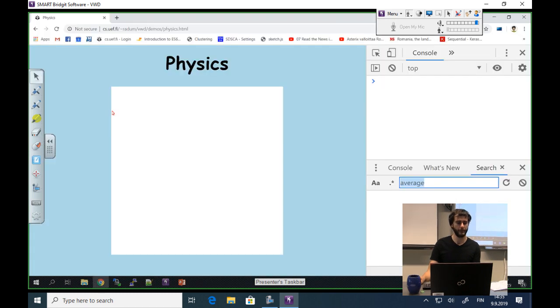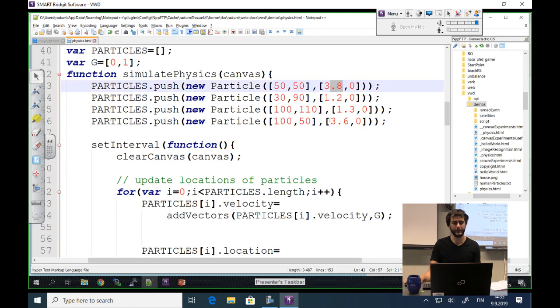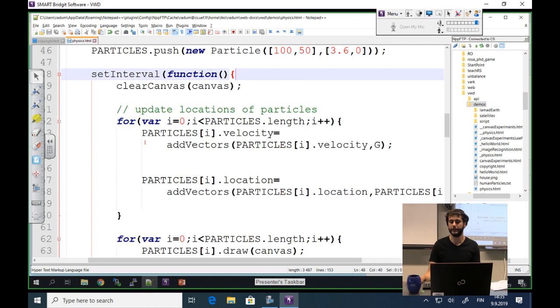Can anyone also tell me if they see movement in these particles? And if they see them moving slightly to the right, but also being accelerated by gravity? Okay, especially these top ones. These top points are moving more because they have the 3.8 and 3.6. So this is the Y component, the smallest. They are at the top. Okay, so particles moving, and they are affected by gravity.